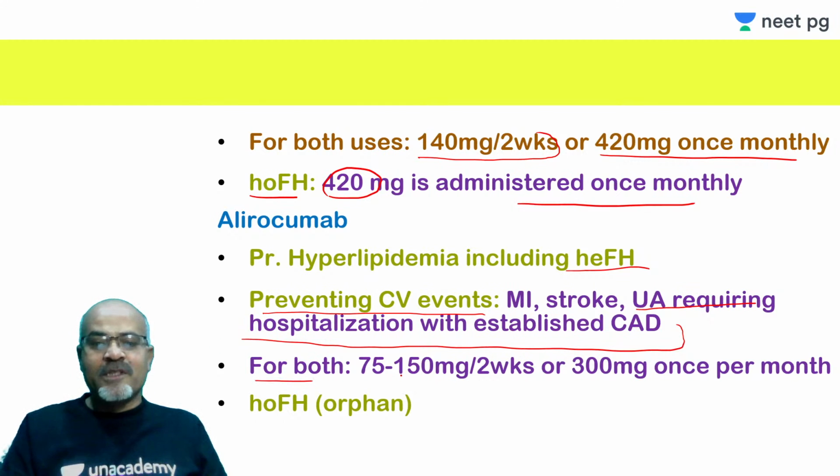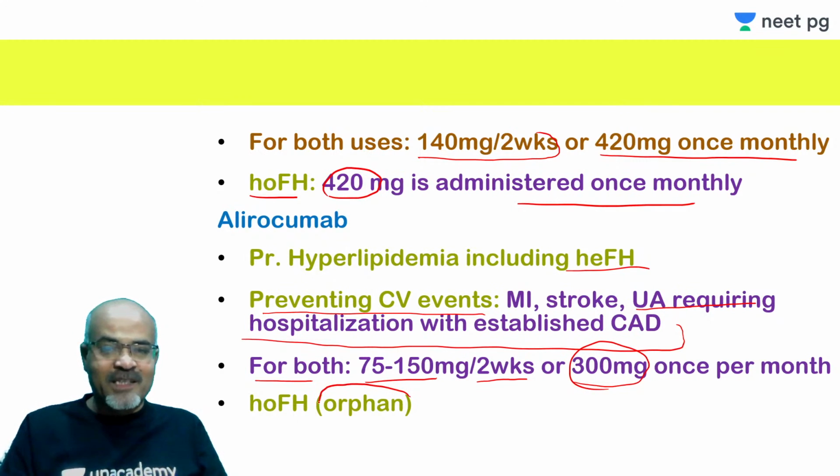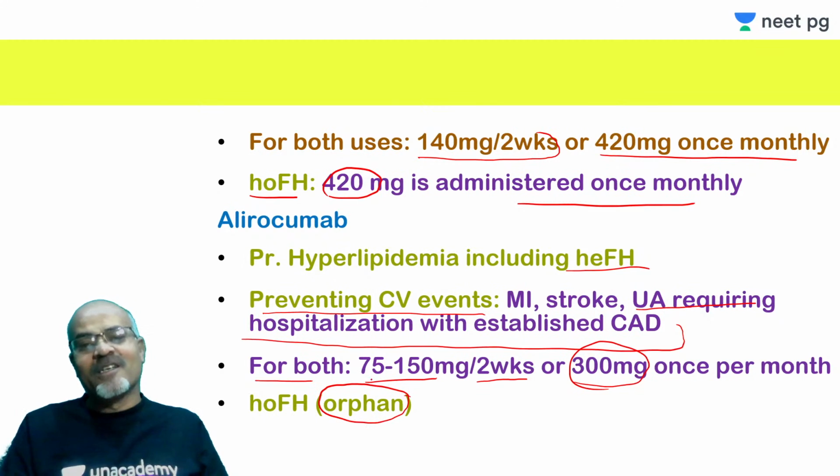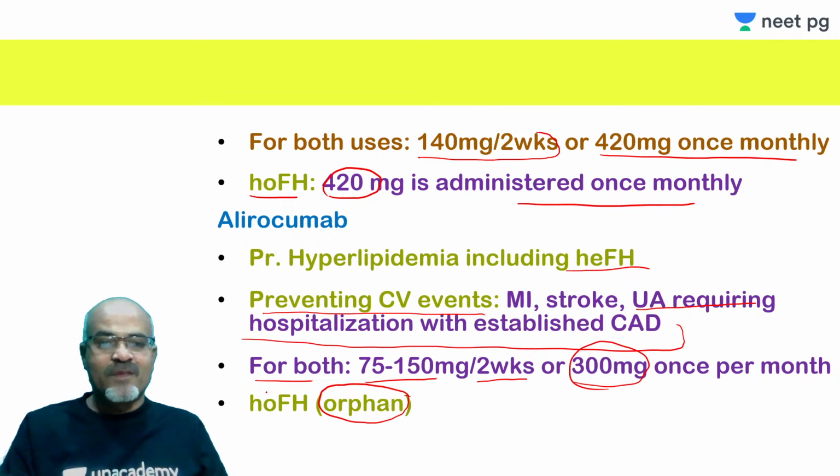And for both treatments, if 2 weekly, you give first 75 milligram, then it can be increased to 150 milligram every 2 weeks if tolerated, or if you want to give once monthly, 300 milligram is the dose as well. Here, for homozygous familial hypercholesterolemia, it has an orphan indication, not routine like here in the case of evolocumab.